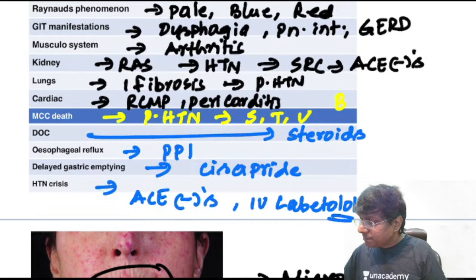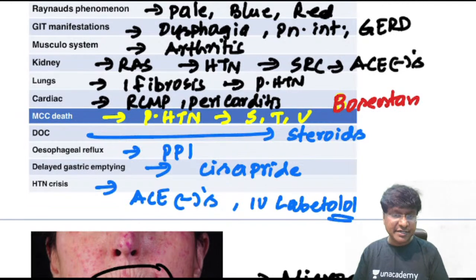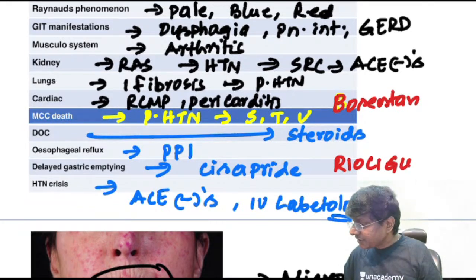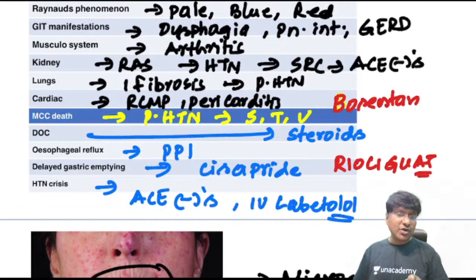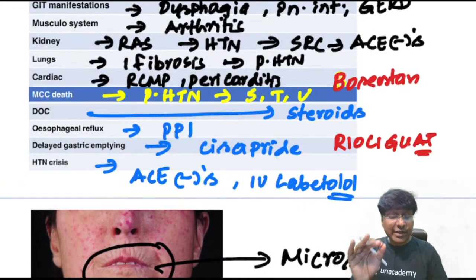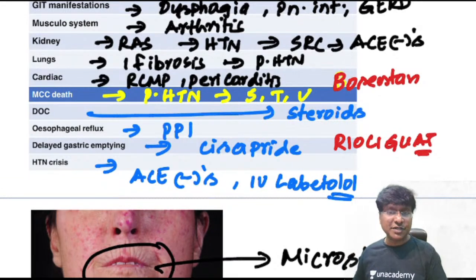Okay, then we also have bosentan. What is this bosentan? This bosentan is an endothelin receptor antagonist. That is also given in the treatment of pulmonary hypertension. And then we also have the new drugs. What is the new drug for pulmonary hypertension? That is riociguat. This riociguat is a guanylate cyclase stimulant. So that is about the treatment for your pulmonary hypertension.